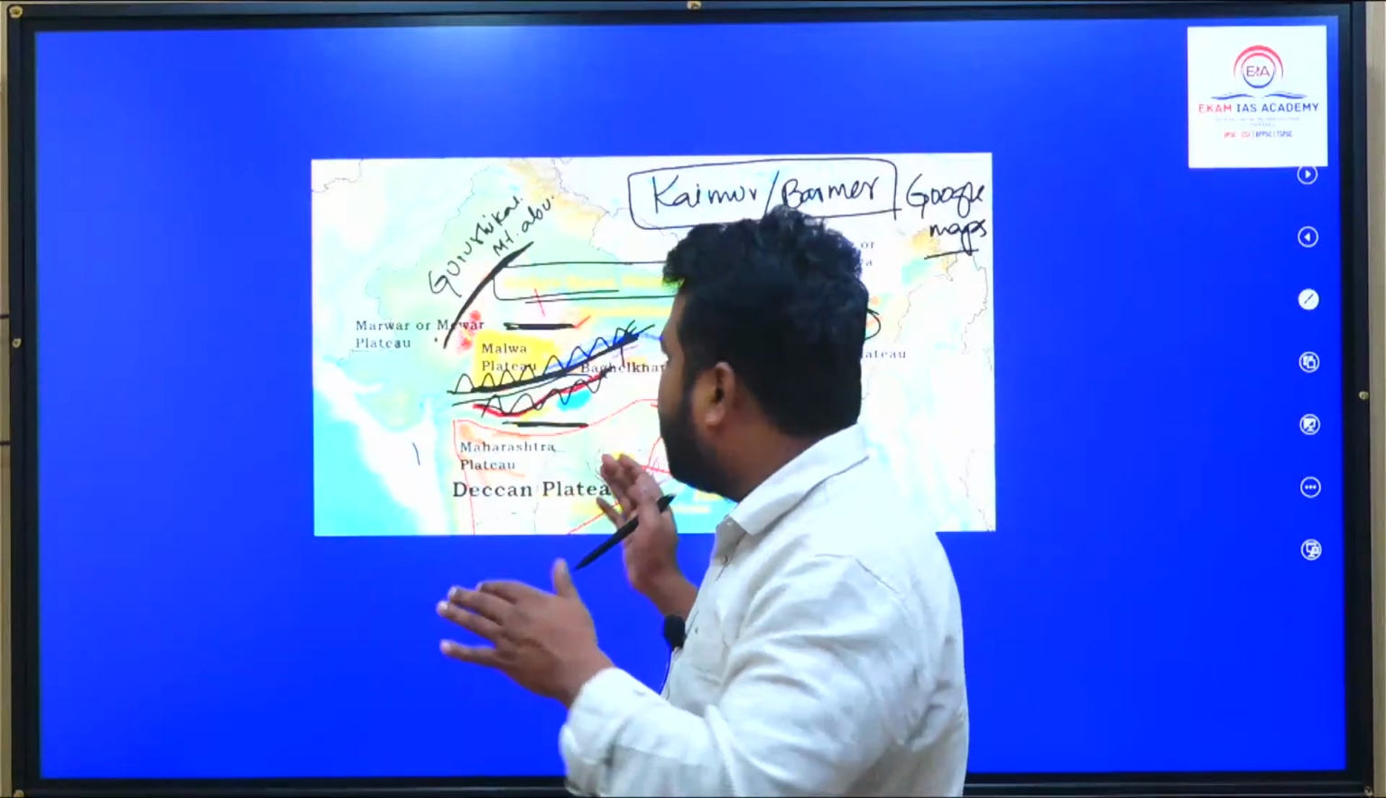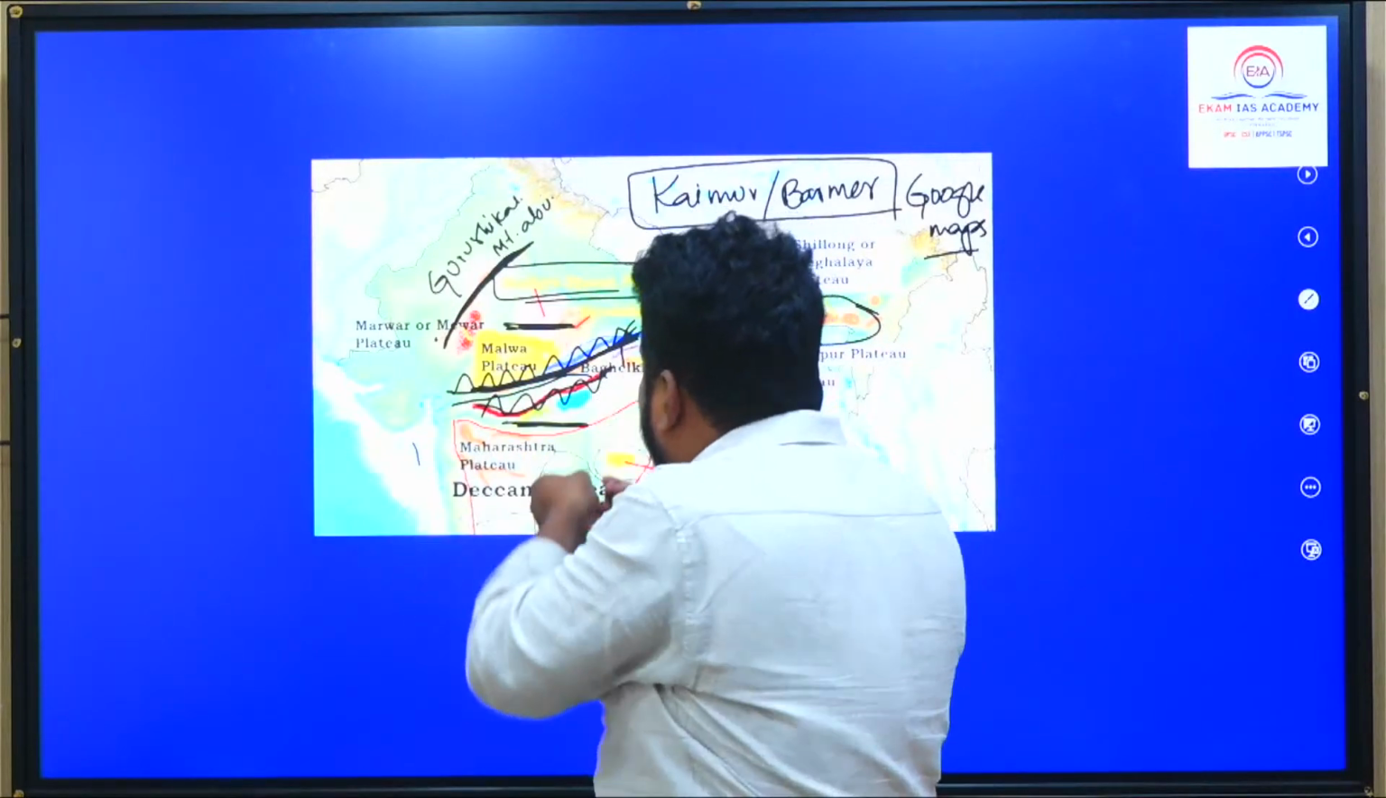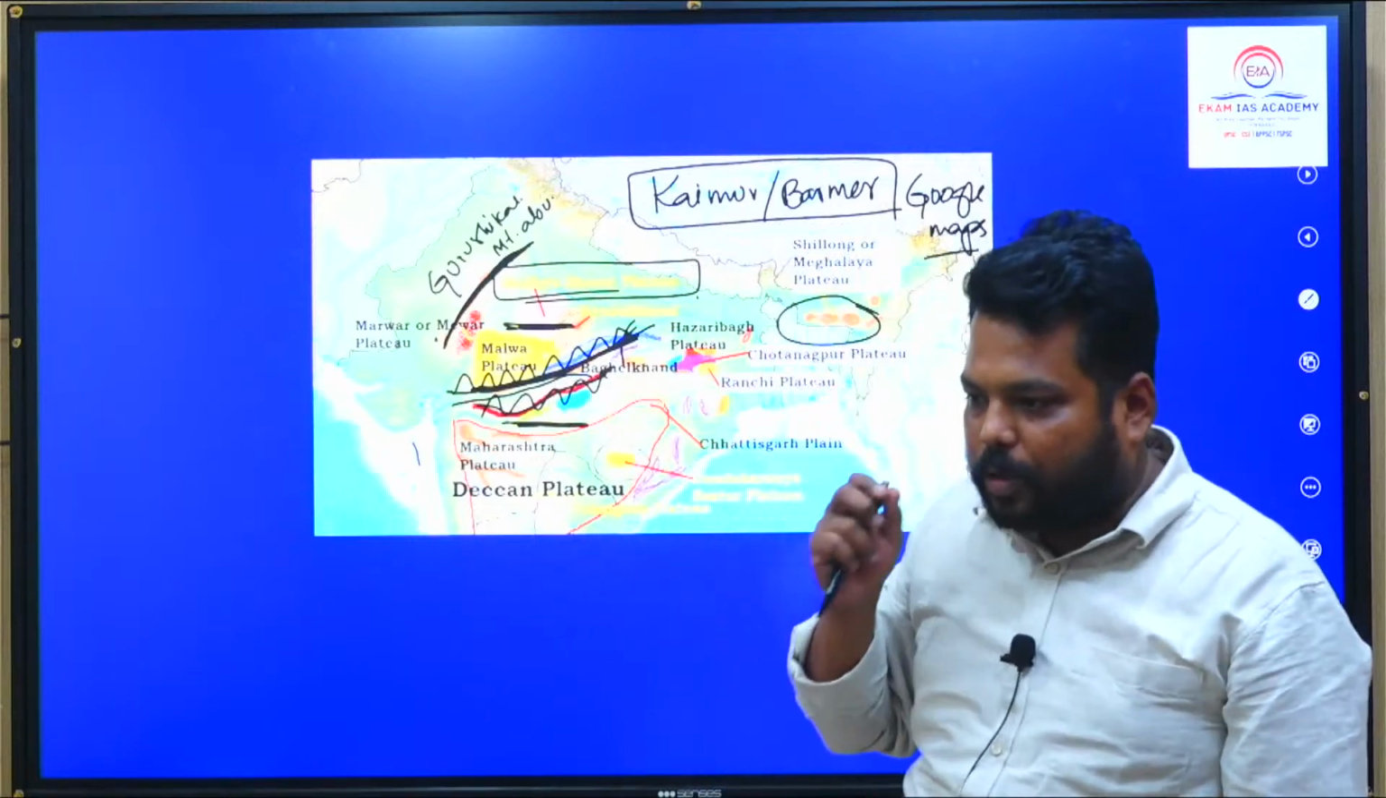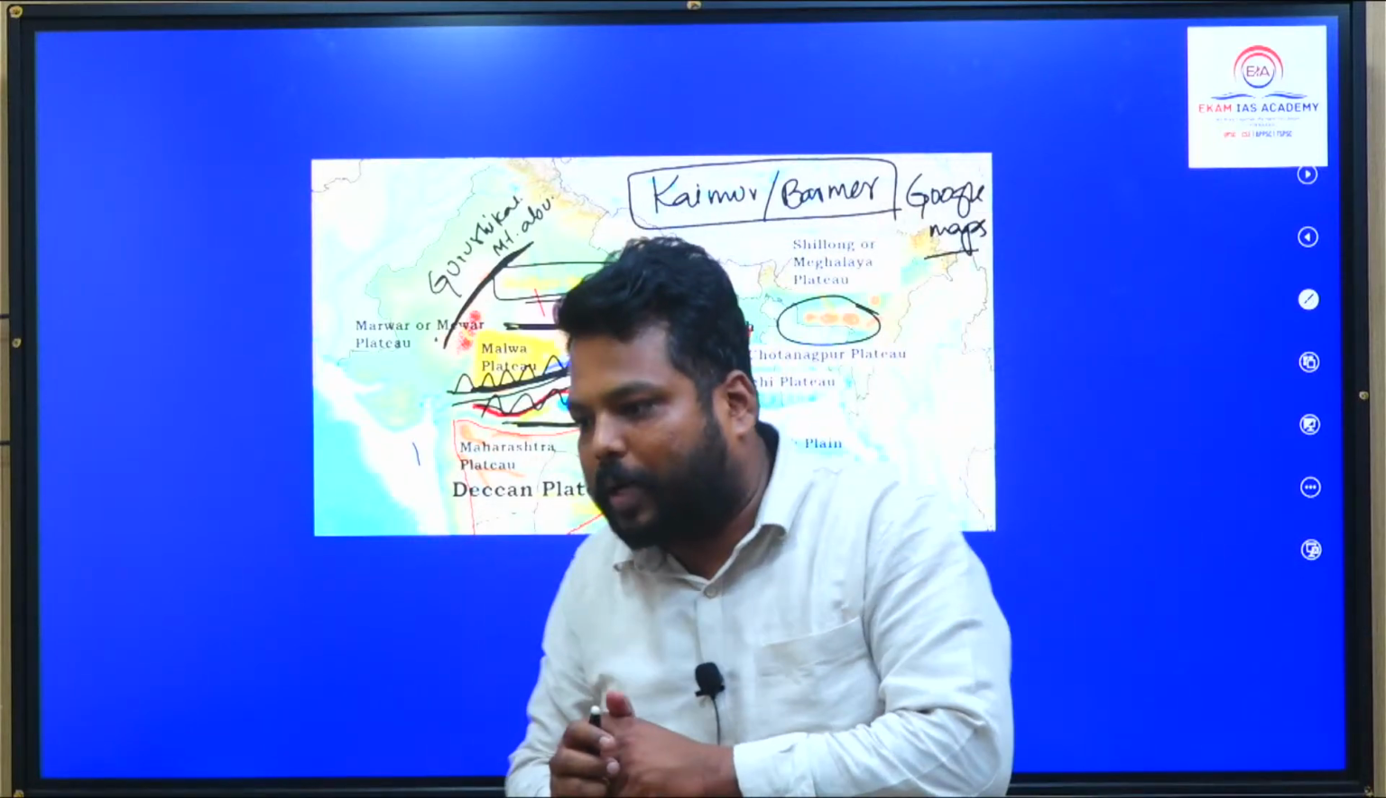If it were possible to zoom, obviously we would take you to the Malwa Plateau and show you. So make sure that you zoom the screen a bit and you can check it out. Okay.